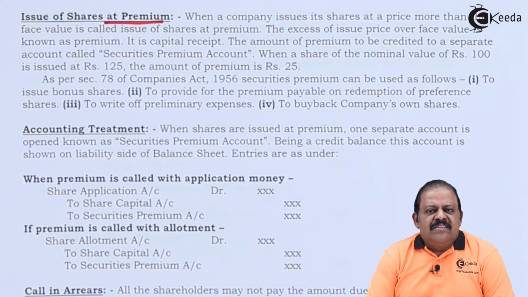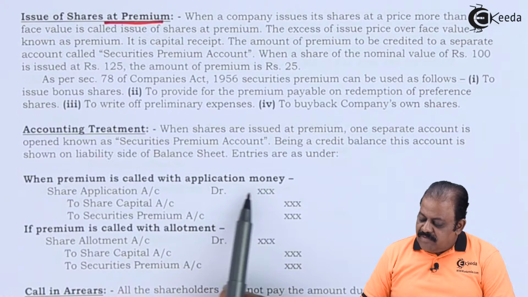As per the Companies Act, any premium received on issue of securities is required to be credited to the securities premium account. This is a capital profit of the company which can be used for various purposes. For example, the company can issue bonus shares out of the securities premium account. The company can write off any loss on redemption of shares against the securities premium account. There are various other reasons for which the securities premium account can be used, but the company cannot pay dividend out of securities premium profit.